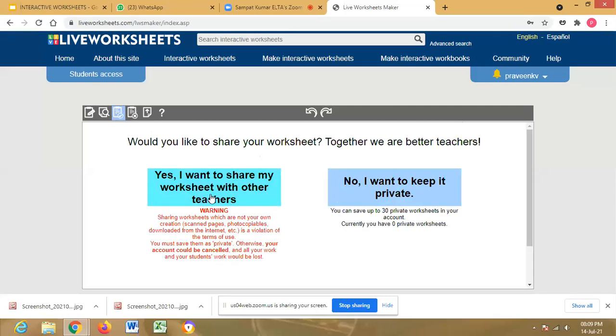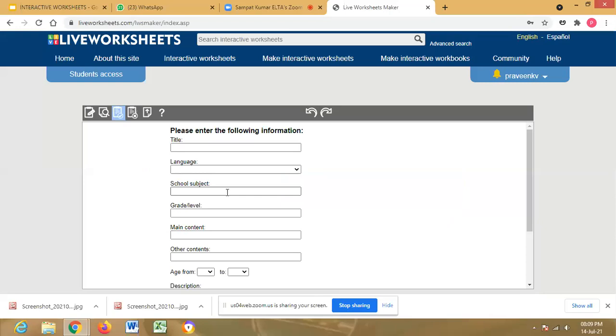Here we have two options. One is I want to share my worksheet with other teachers. If we do this, it is open for us and we can keep as many worksheets with us as we want. There is no limit, unlimited worksheets we can generate and keep. Suppose we don't want to share with other teachers, then we can save up to 30 worksheets only, sir. That is the limitation.